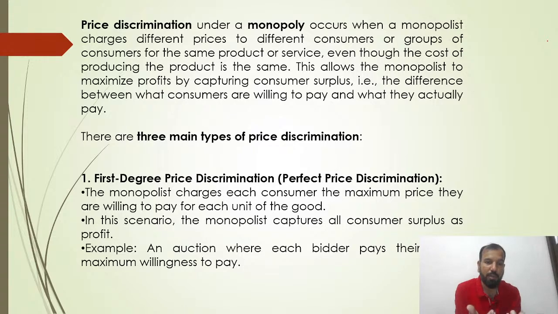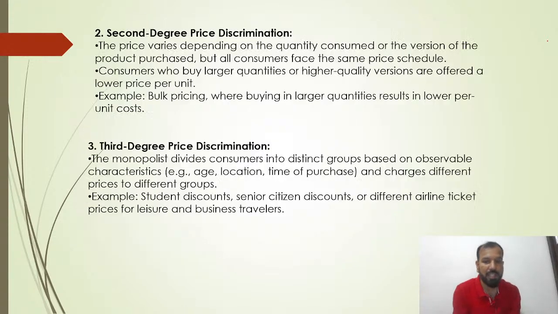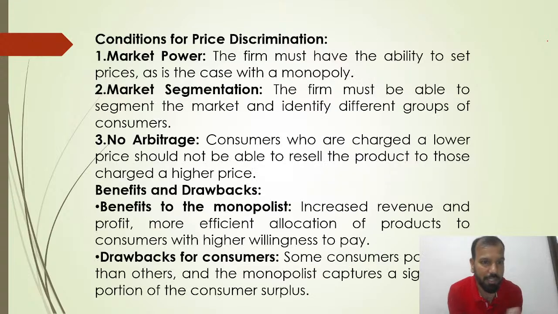An auction, like the IPL auction, is an example of first degree. Second degree is when we buy a product in quantity, automatically the price will be less. Third degree is when we discriminate prices on the basis of age, location, student discount. The same cold drink bought from a retail outlet, shopping mall, cinema hall, airport, or within the aircraft automatically has a different price. That is third degree discrimination.